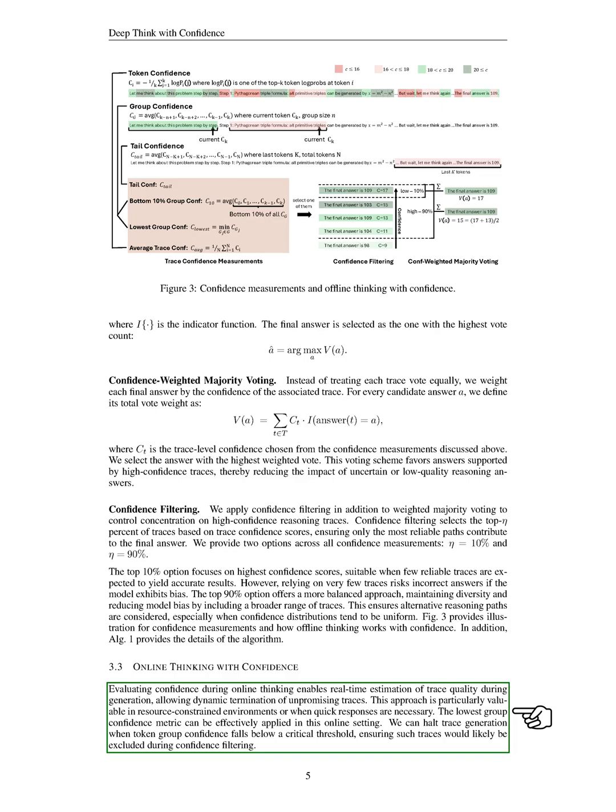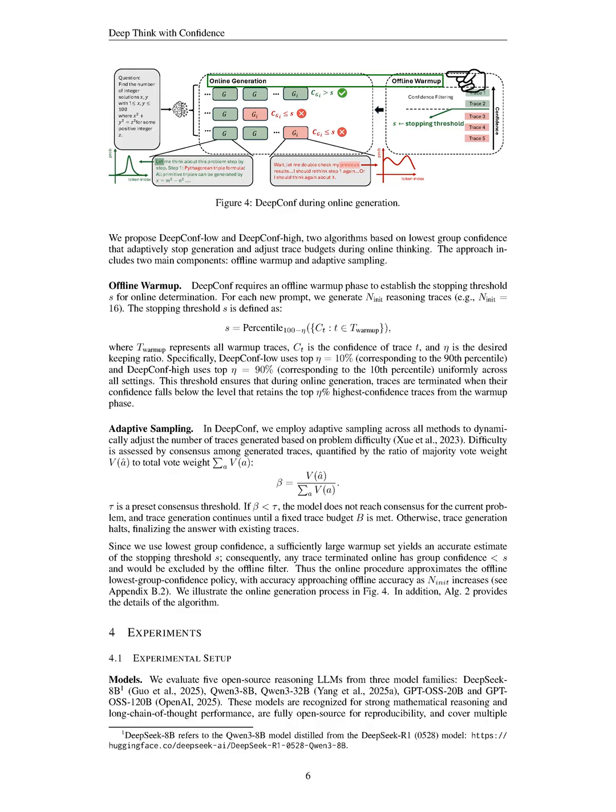We can effectively use the lowest group confidence metric in this context. We stop generating traces when the confidence of a token group drops below a certain threshold, ensuring that these traces are likely to be filtered out later. We introduce two algorithms, DeepConf Low and DeepConf High, which use the lowest group confidence to adaptively stop generation and manage trace budgets during online thinking.